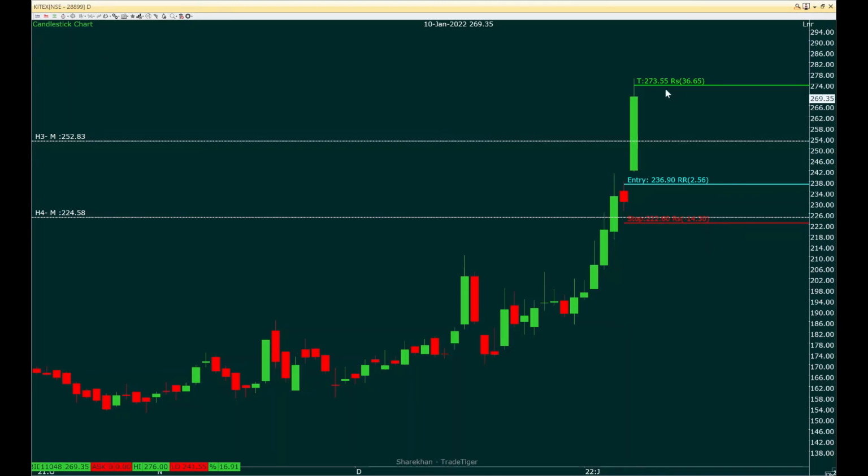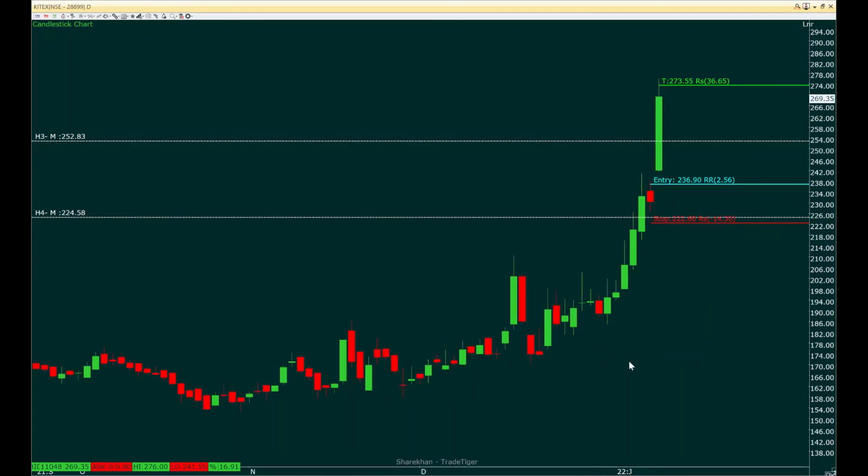Whenever such a breakout happens and if the price tends to revert from this area, you could find some support in this portion, which is 194, and one of the good areas, which is also 175. So in case you're planning for investment purposes, you can buy some quantity here, maybe 20% of whatever you plan to invest. Then you can buy some portion here, another 20%. And if the price comes to this level, you can buy another 30% and keep a buffer in case price starts to go up.